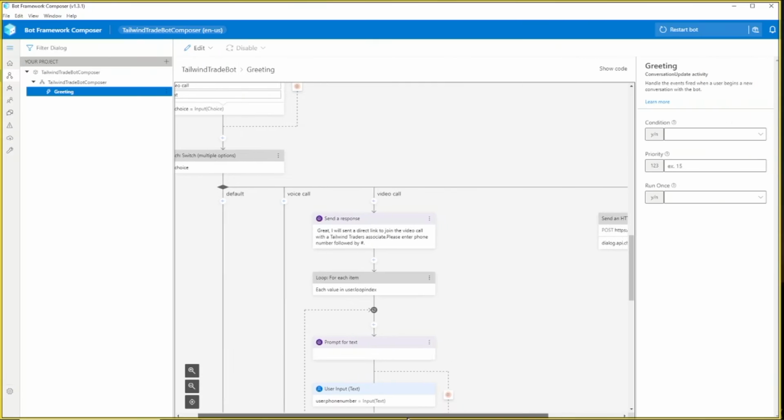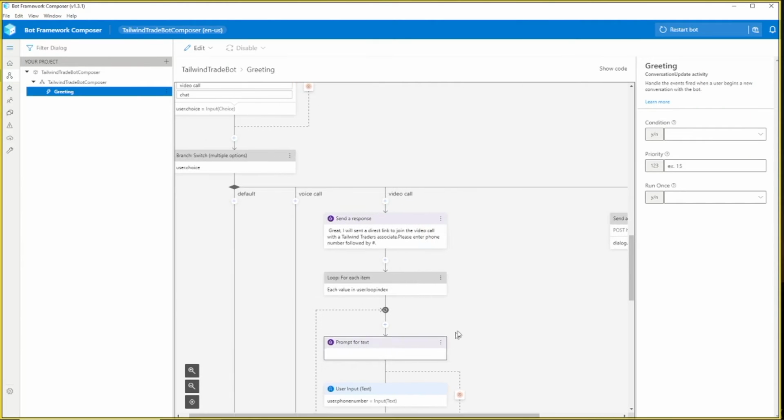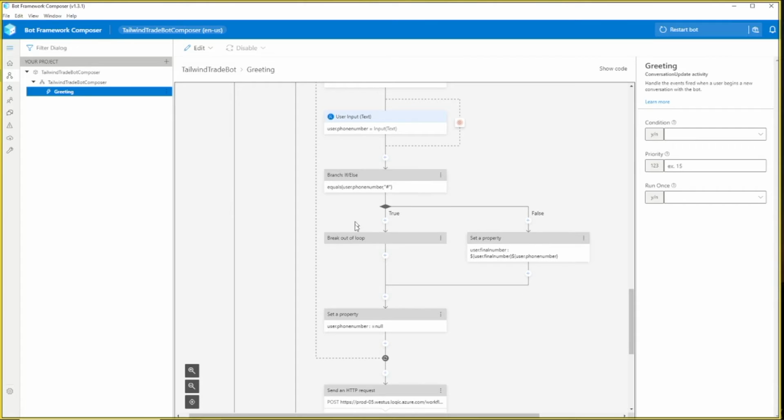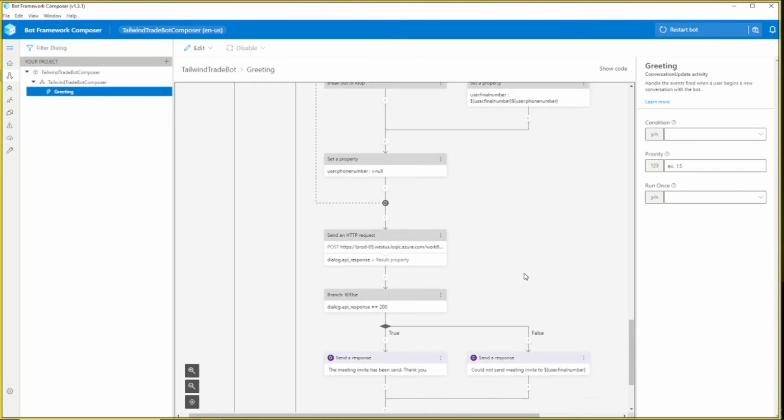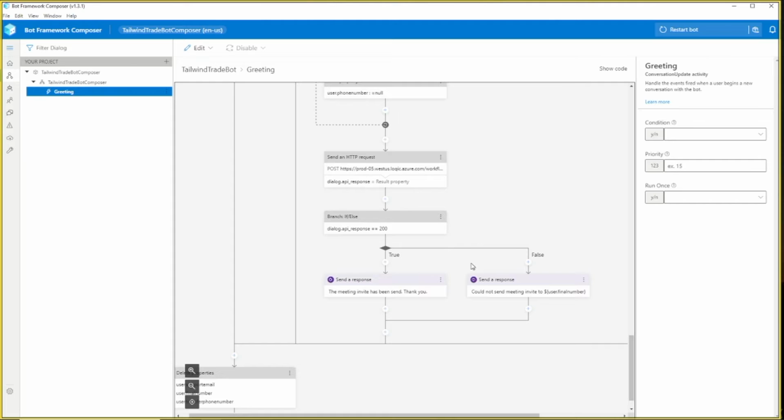Right, so here you're going to see inside of the Bot Framework Composer a handful of different channels where we're going to connect the user. It could be through voice, video, or chat. In this case, we're going to focus predominantly on video.